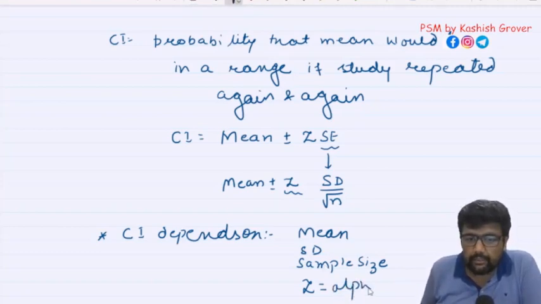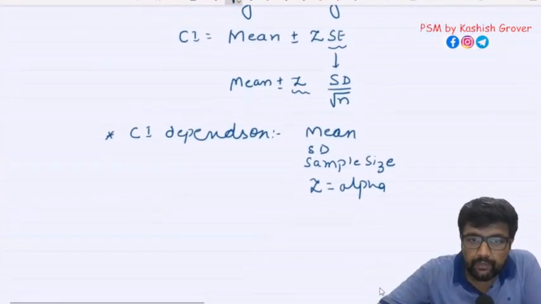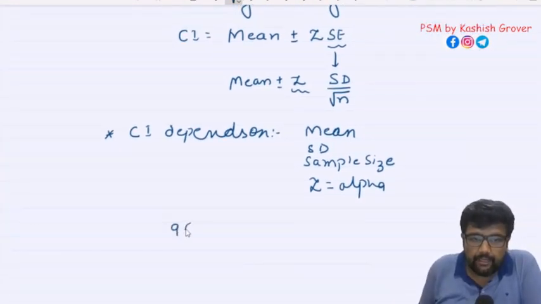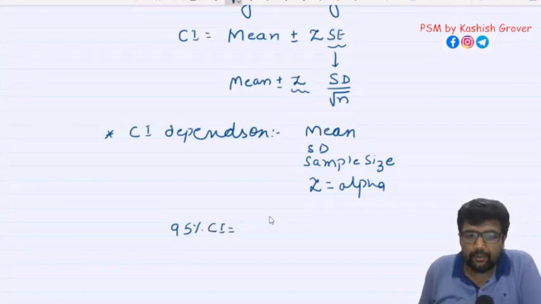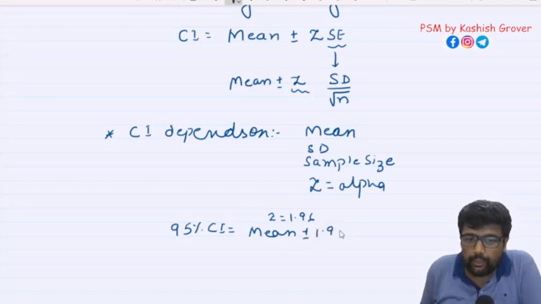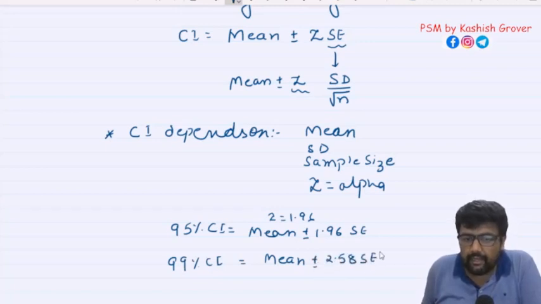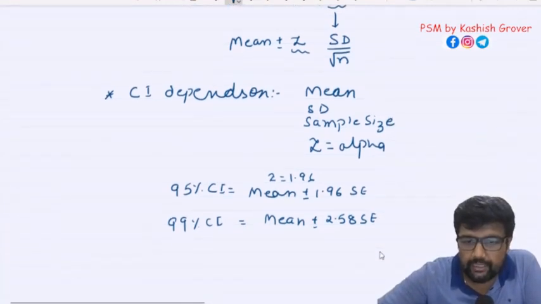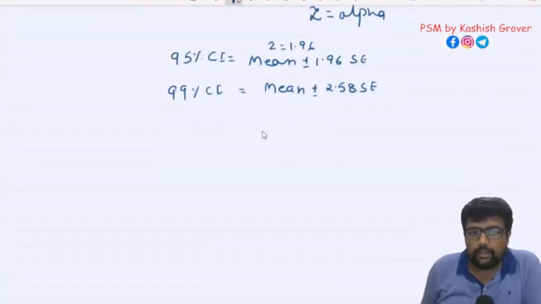Now let us see what is alpha, what is the significance. Now suppose I say find 95% confidence interval. In 95% confidence interval, z is equal to 1.96. So what is the formula? Mean plus minus 1.96 into standard error, right? If I say 99% confidence interval, that means mean plus minus 2.58 standard error, right?